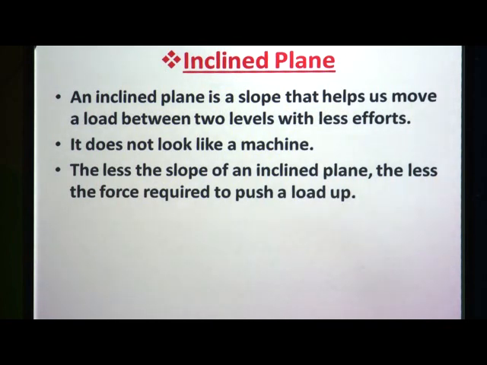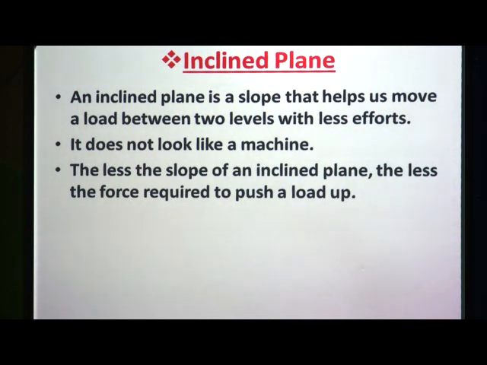But one important thing we have to keep in mind is that the distance to be covered becomes greater on the winding road, but this helps vehicles to move up very easily.